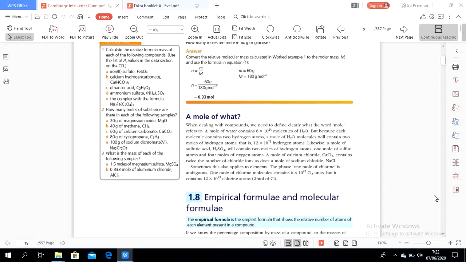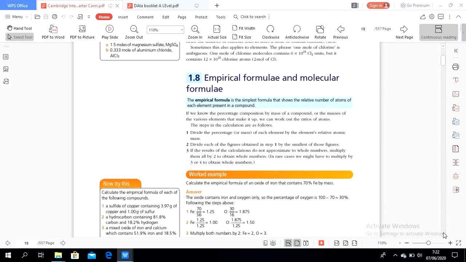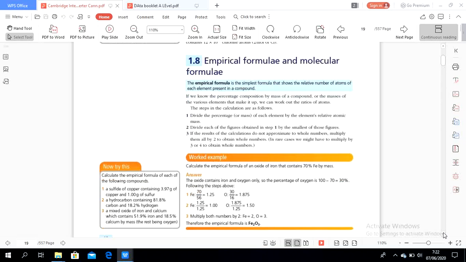And then there are empirical and molecular formulas. You know already how to calculate the empirical and molecular formula of a compound in a chemical calculation. So until now we have studied from chapter 1 until 1.8, empirical formula and molecular formula. Next time we continue from 1.8, and then we study 1.9 until all the theories finish, and then we continue.